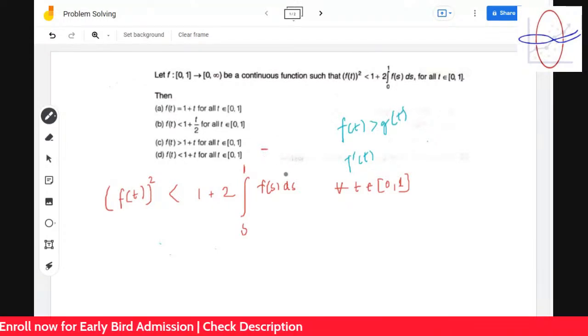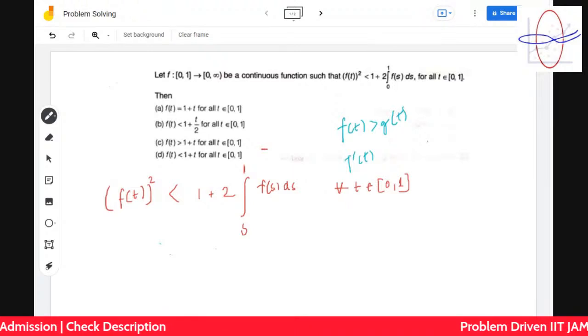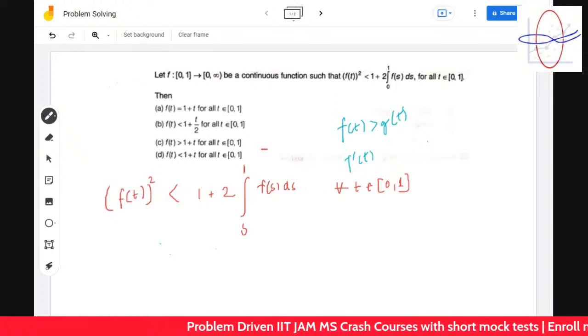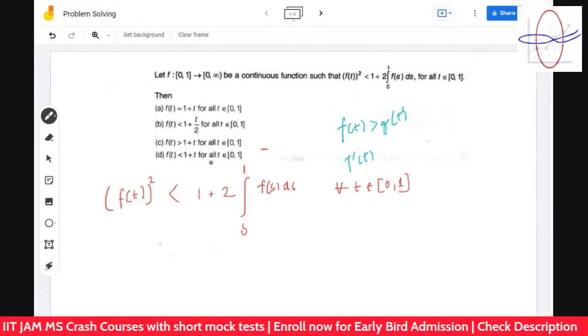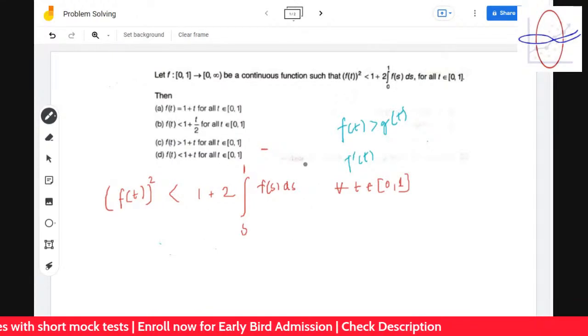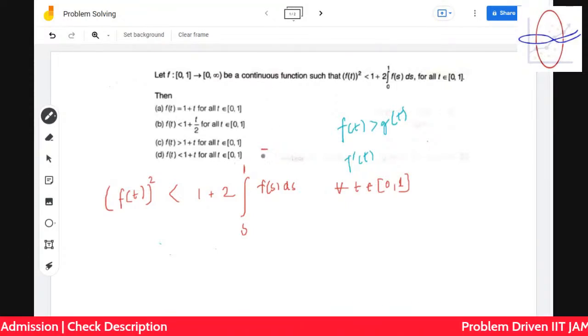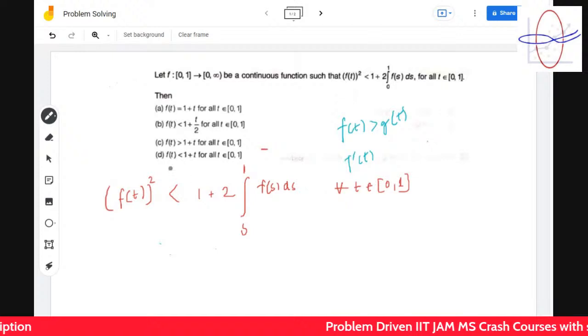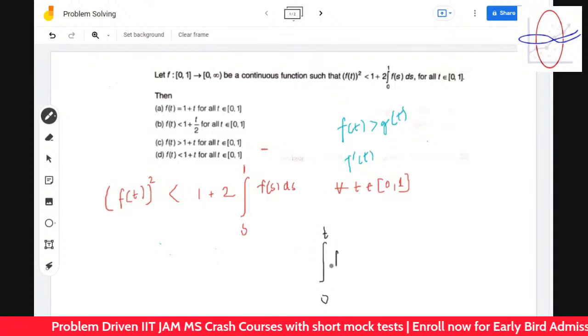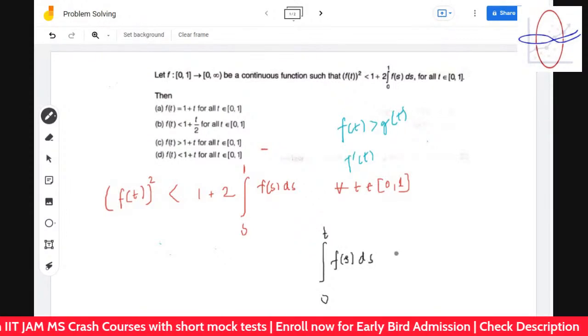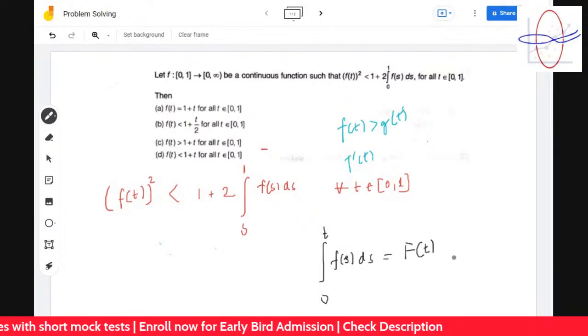So now it's asking for this thing. Now understand one thing, that f is non-negative. Okay, f is non-negative. So given that f is non-negative, the integration from 0 to t of f(s) ds, let's say F(t), is always non-decreasing, just like a CDF.